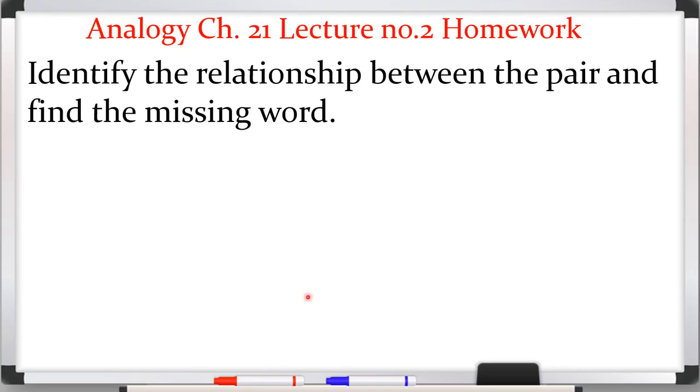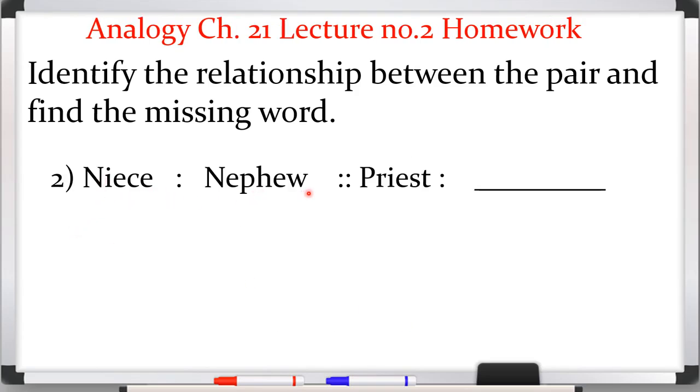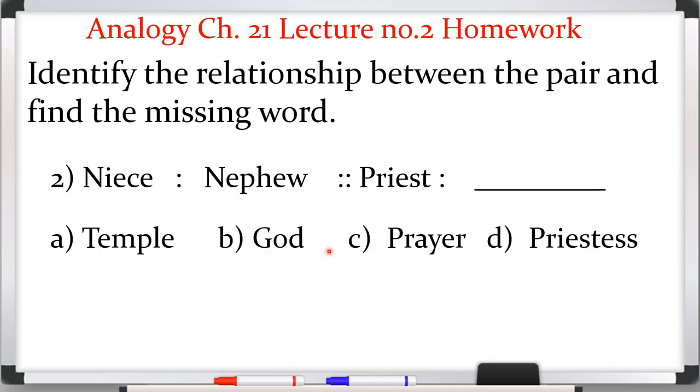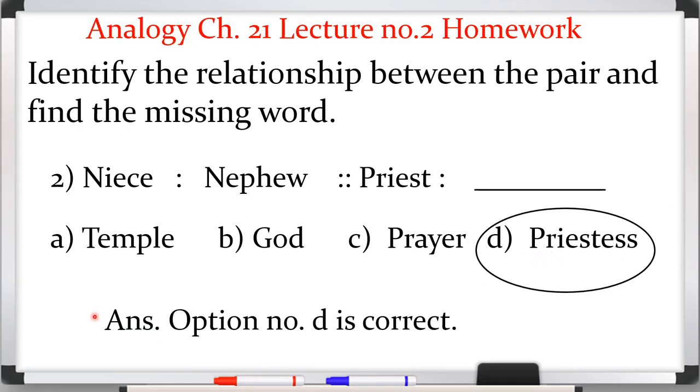Okay. Now question number 2. Niece, nephew, priest, dash. So here we have options A temple, B god, C prayer and D priestess. So बेटा niece मतलब भतीजी and nephew means भतीजा. ठीक है, means हम यहाँ पर जेंडर वो कर रहे हैं, भतीजी भतीजा. ओके, तो यहाँ पे हमें प्रिस्ट गिवन है, तो प्रिस्ट का जो जेंडर है वो क्या होगा, प्रिस्टेस. ठीक है, so here we will circle this D part, priestess, and here we will write the answer that option number D is correct. Okay.